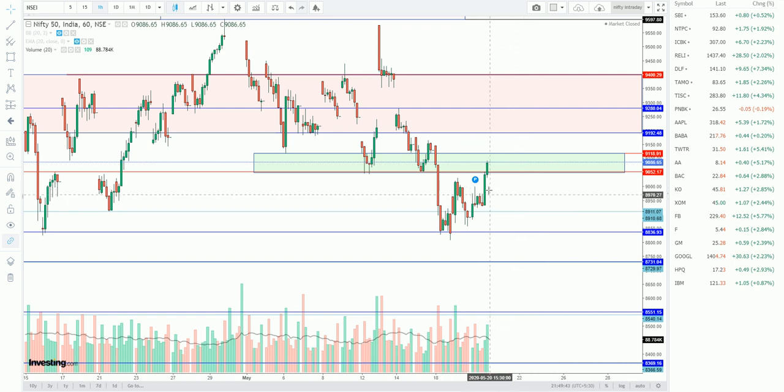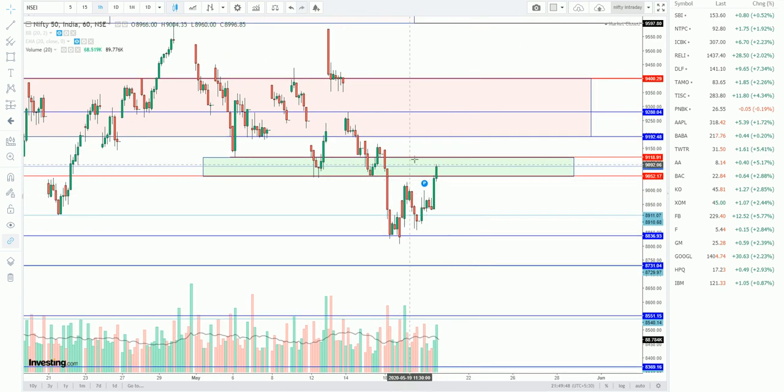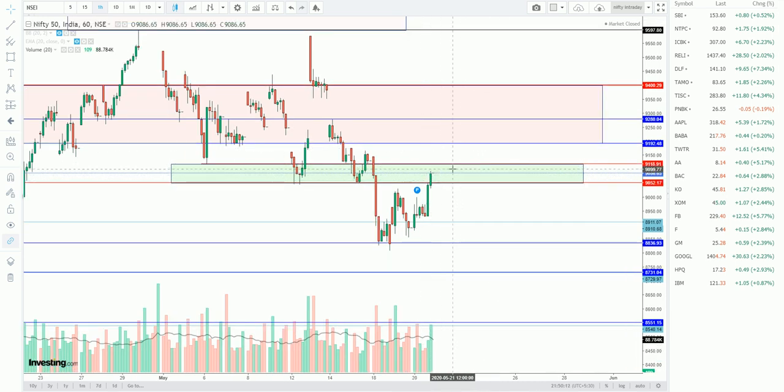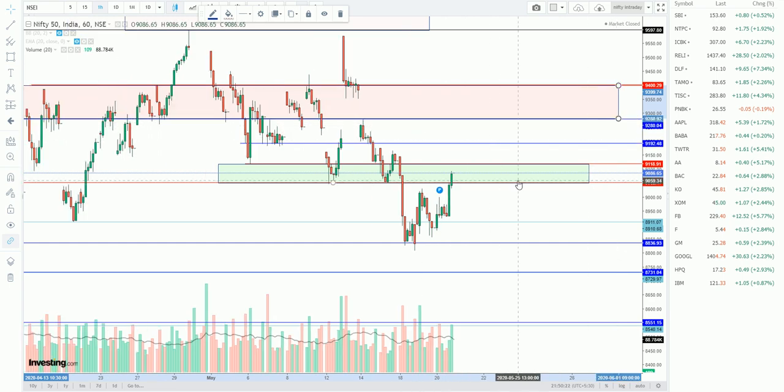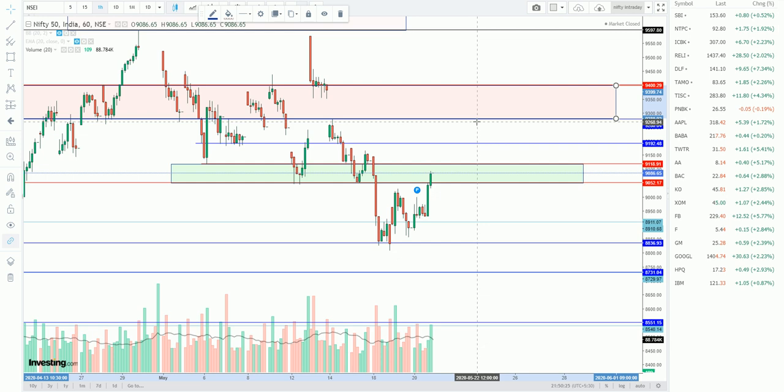Now at closing, this Nifty entered this green zone again. So this will be acting as a resistance right now, but once it crosses this 9120 level, it will definitely go to the next level, that is 9192 or 9200. This zone can give a push to this zone, and if it breaks this, it can definitely take this to our original sell-off zone, that is somewhere near 280. So Nifty will definitely retest this level 280 depending upon the buying pressure.